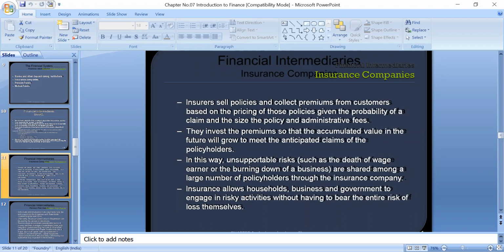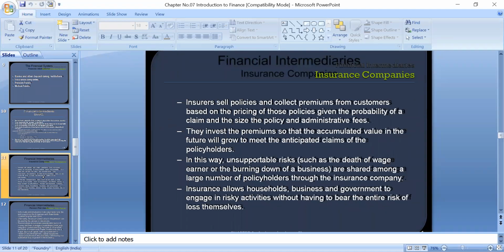Okay. Insurance allows households, businesses and government to engage in risky activities without having to bear the entire risk of the loss themselves. So the insurance company takes on the risk of households and other businesses on the basis of a minimum premium.